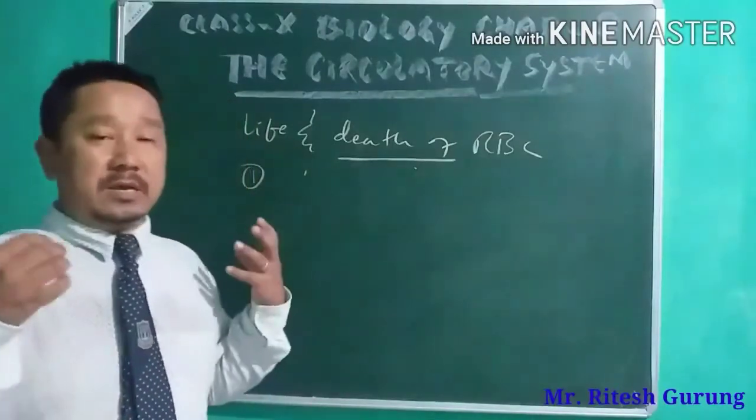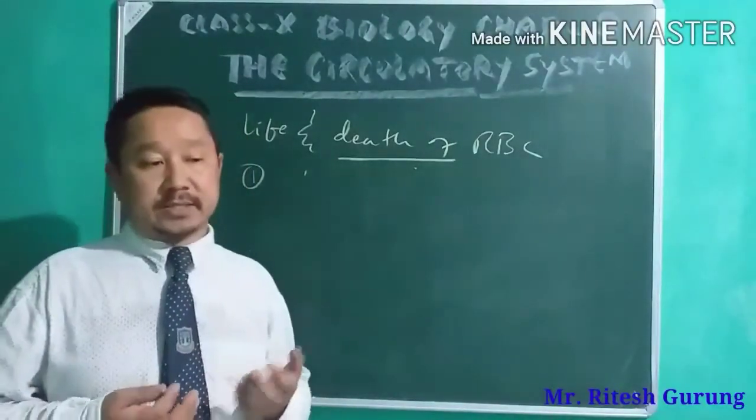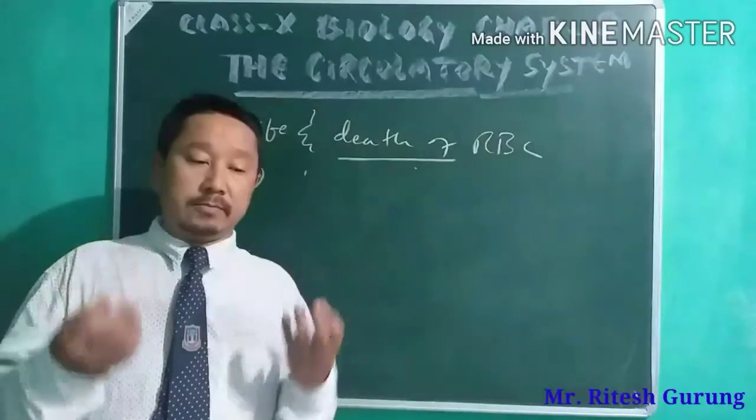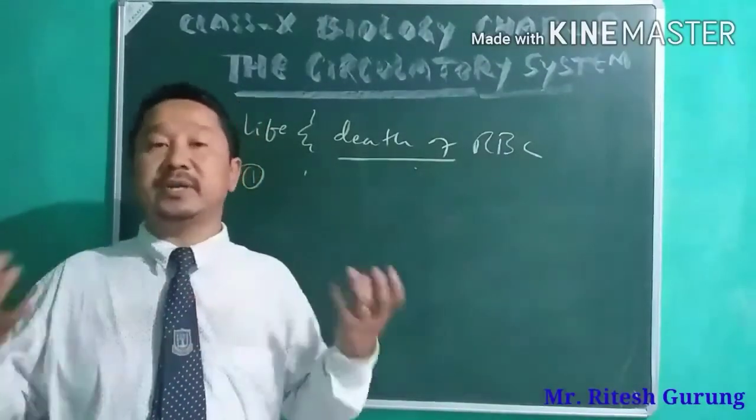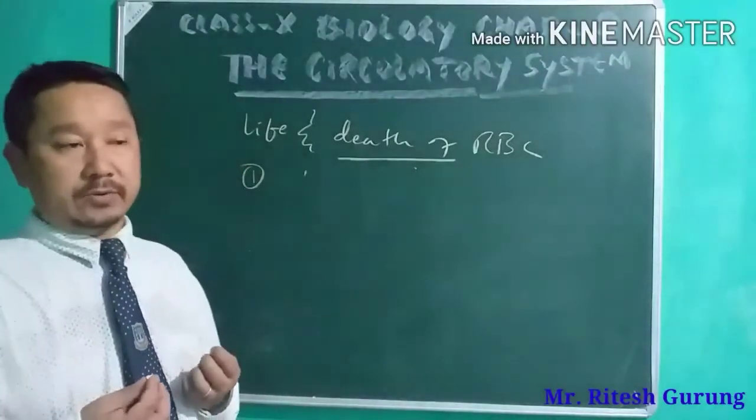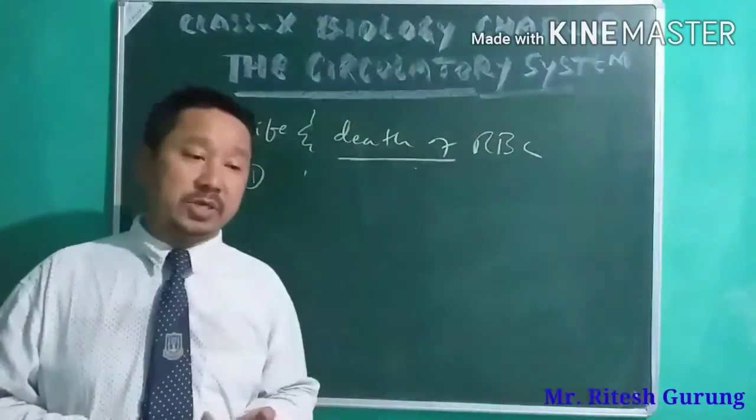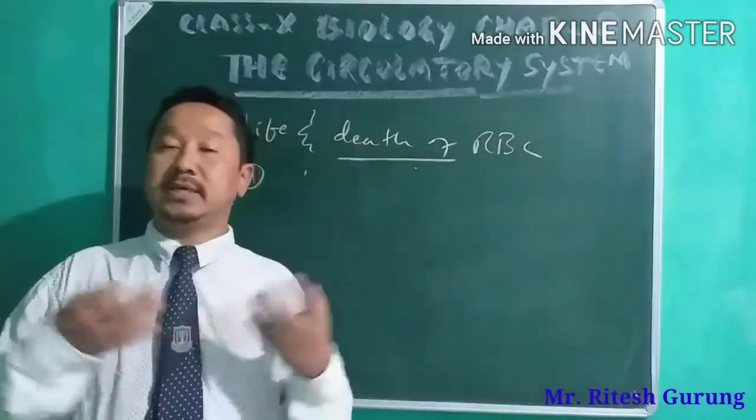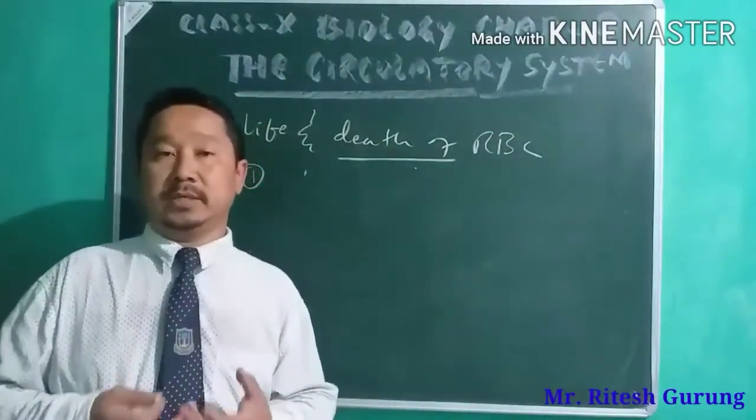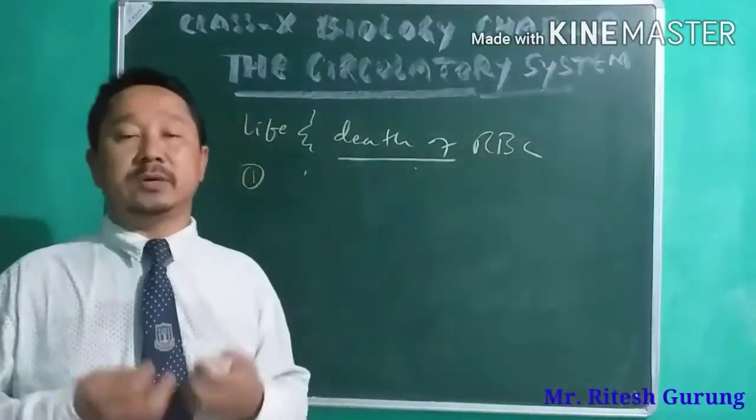Okay, there are many reasons. In fact, according to the age, in different ages, it is found in different parts of the body. Though it is found in the bone marrow of the bones, in different age groups it is found in the bone marrow of different bones of the body.